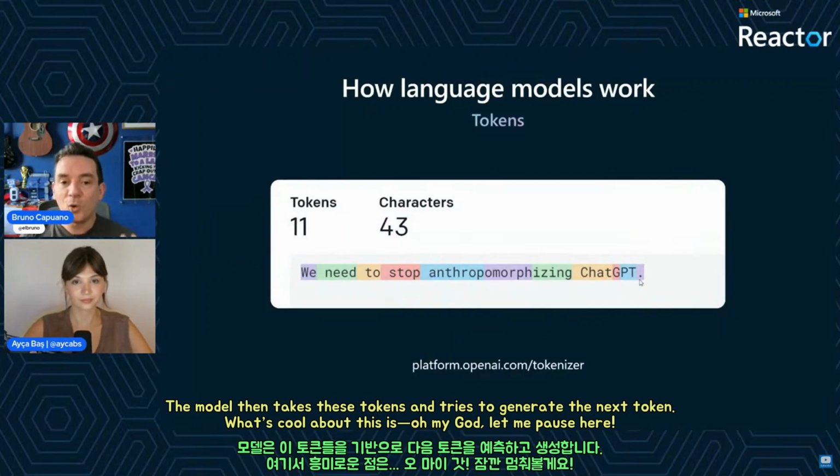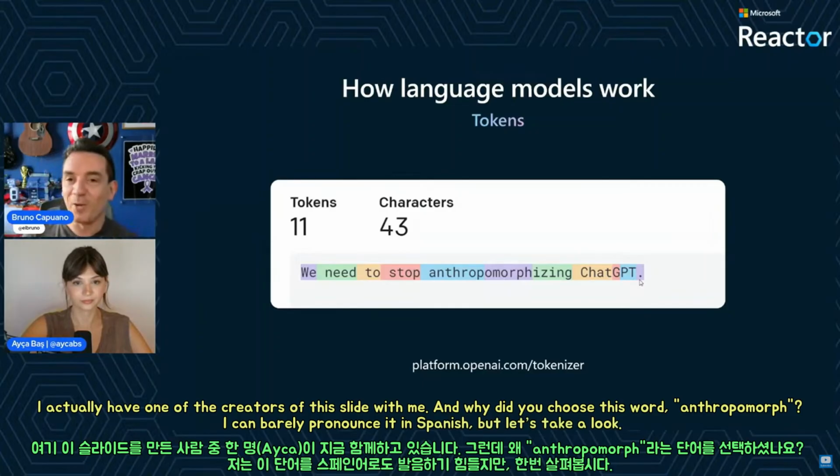What is cool about this is that, oh my God, now I am going to do a pause here. I have here one of the creators of this slide, which is Aika. And why did you choose this anthropomorph? I can't even say the word in Spanish, but this is an idea.